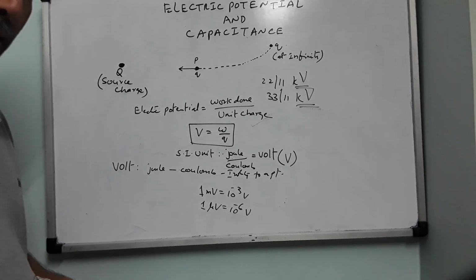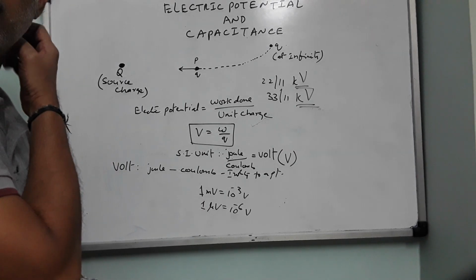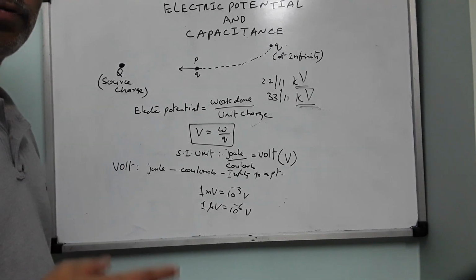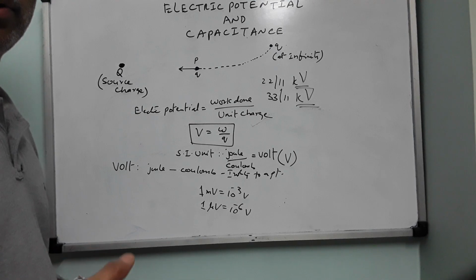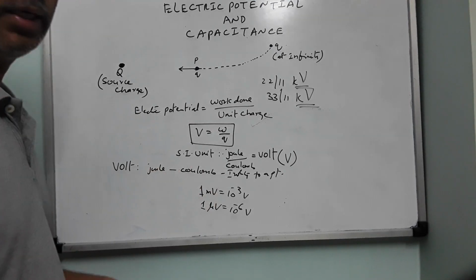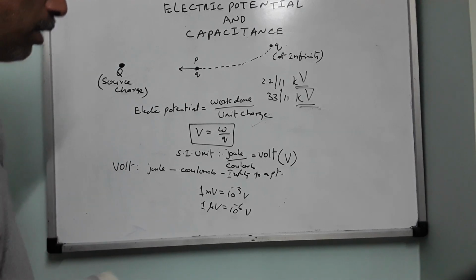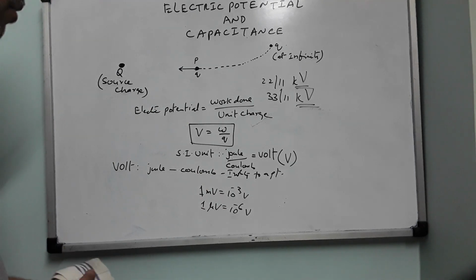And the voltages we use in the labs are hardly 12 to 15 volt, maximum 12 volt: 3 volt, 4, 6 volt, 9 volt, 12 volt. So these voltages are not fatal. When it reaches hundreds, then the electric potential will become fatal, right? So these are the different units of electric potential.